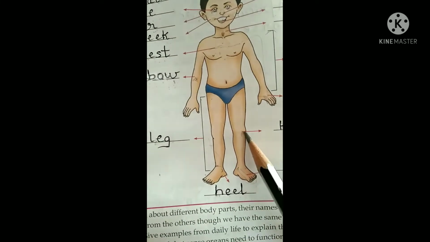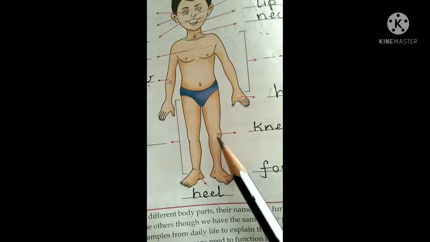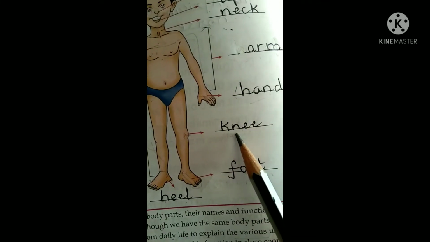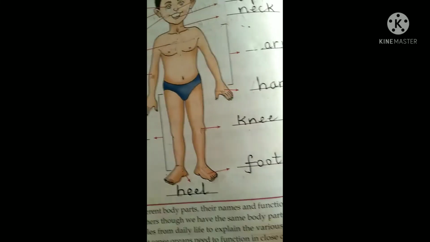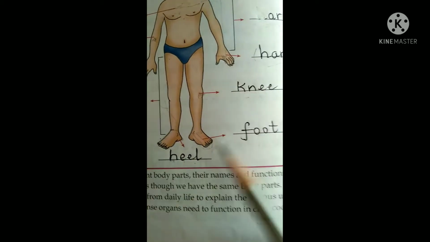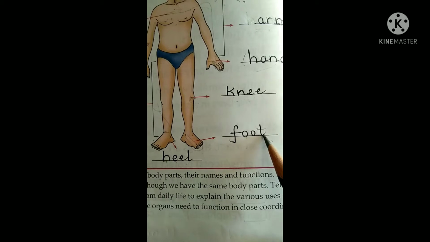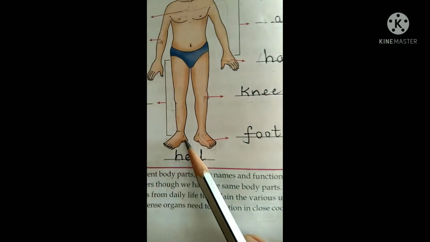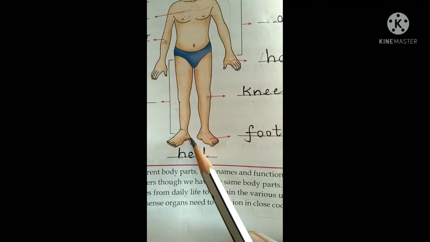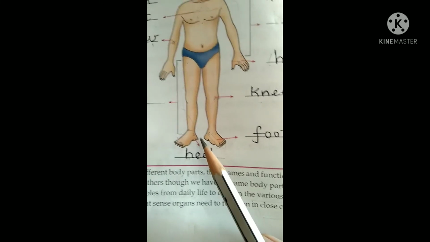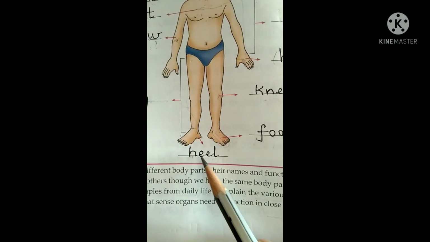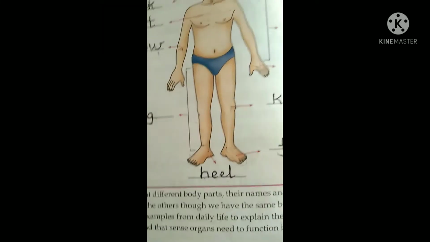And this part, you fold your leg, that is knee, knee. K is a silent letter. And where you wear your shoes, known as foot, foot. And the pointed part, that is the last one, here it is given arrow. Okay, so that is known as heel, heel.